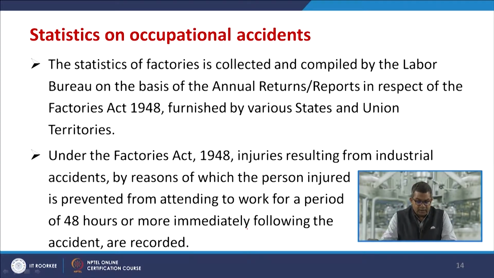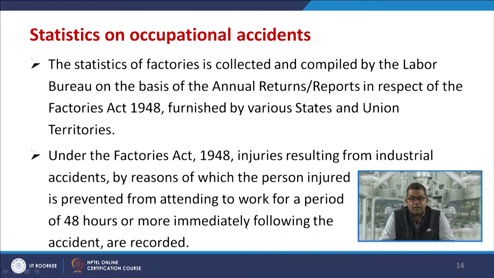This is very important: under the Factories Act 1948, injuries resulting from any industrial establishment under the head of industrial accident, by reason of which the injured person is prevented from attending work for a period of 48 hours or more immediately following the accident, are recorded.